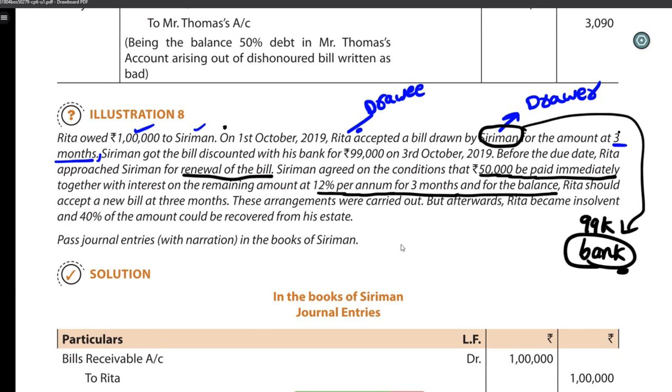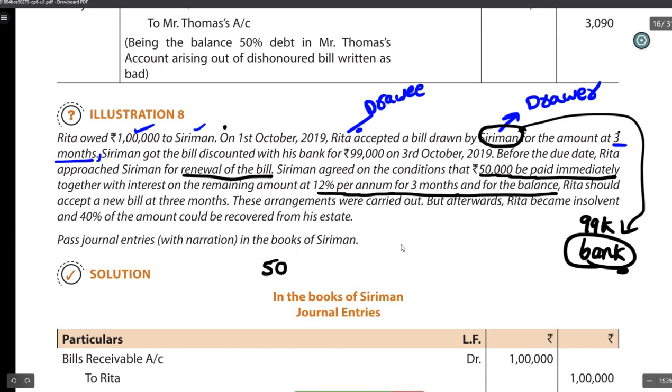But here, before the due date itself, Rita is approaching Siriman for renewal of the bill. So that means the bill discounted by Siriman with the bank is dishonored, right? So Siriman has to pay money to the bank on the due date. That is for sure.